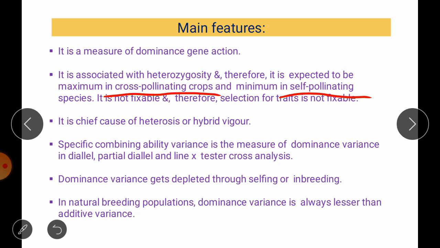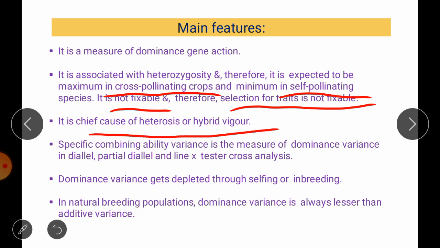This is a non-fixable type of gene action, and therefore selection for a certain trait using a selection method is not possible. It is the major cause of heterosis or hybrid vigor. Due to dominant gene action you will get a superior F1 than both parents.